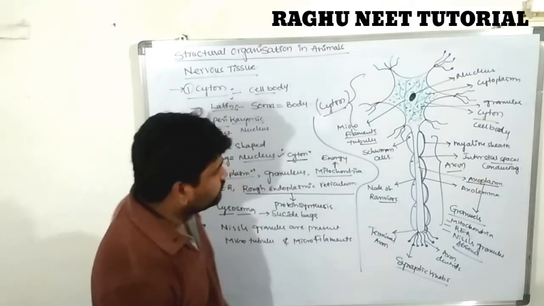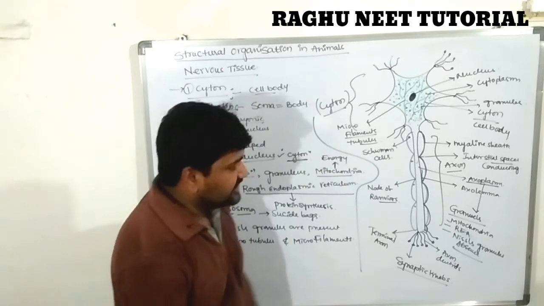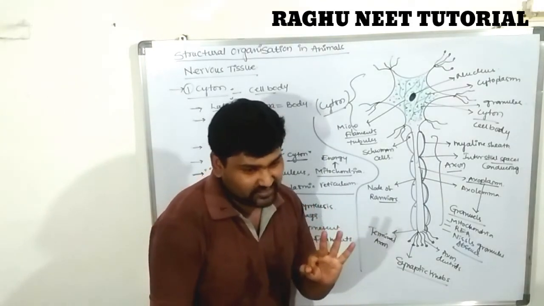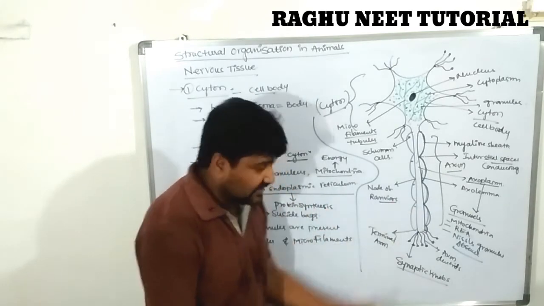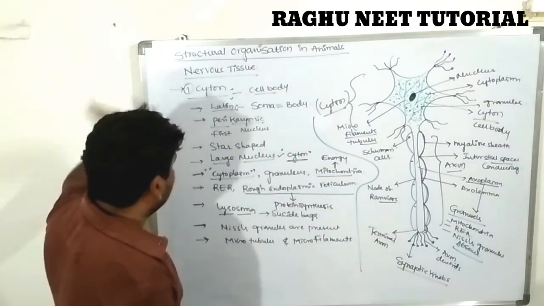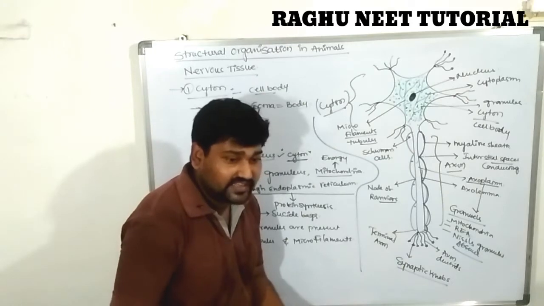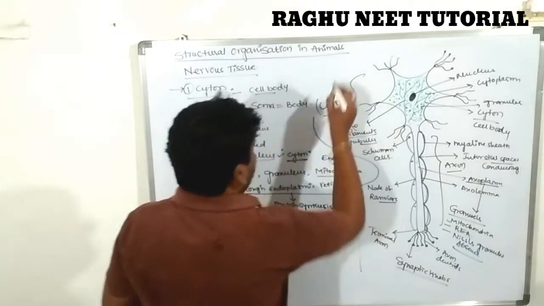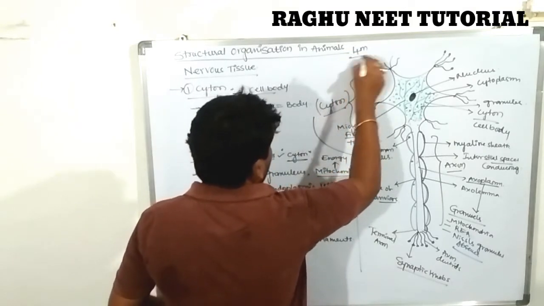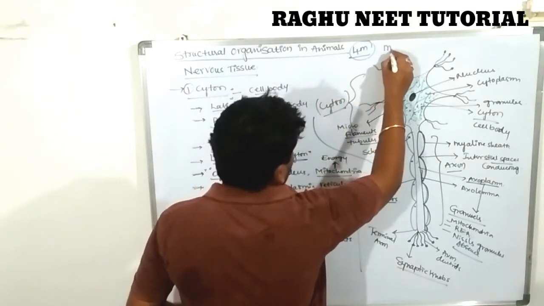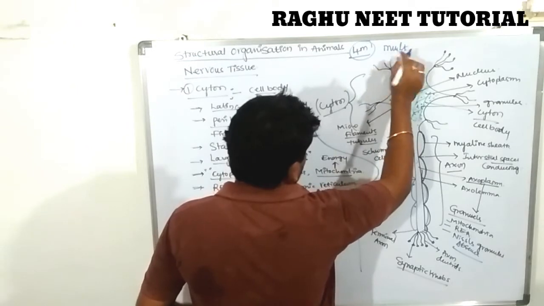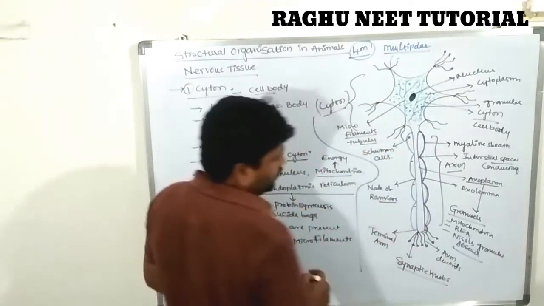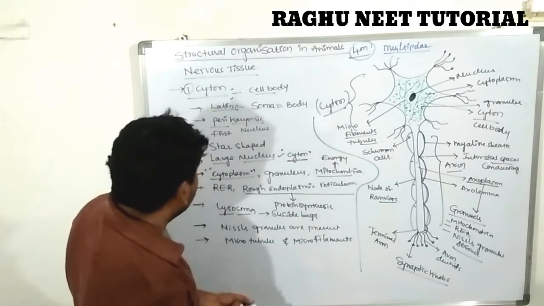According to their extensions, neurons can be classified into three types. Let's see once again the nervous tissue, which is very, very important. These are asked in examinations. Describe the multipolar neuron. They ask it in examinations for 4 marks, 100 percent. This is very important. Clear? Next we will be discussing.